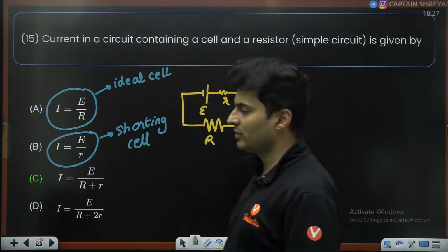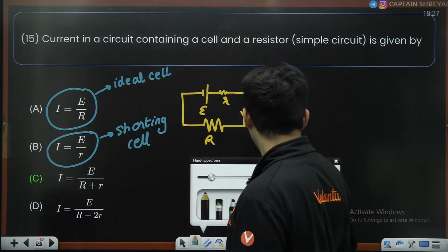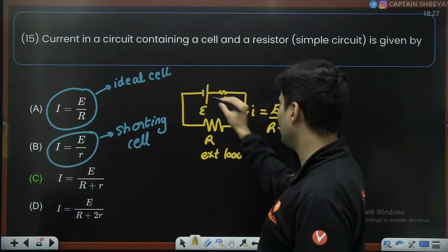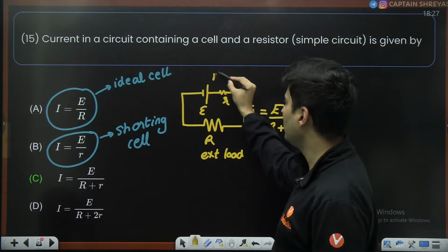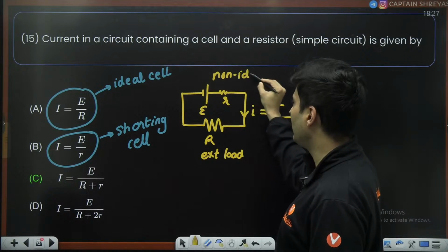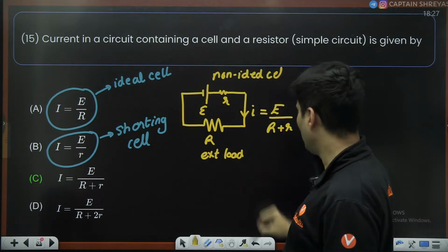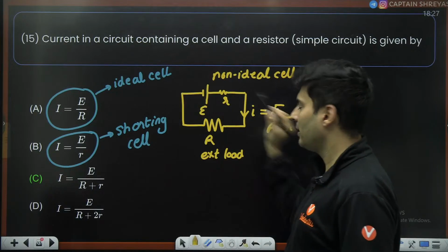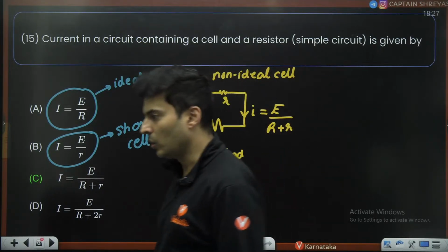Then you will get this formula. This one is for your external load with a real battery, a non-ideal cell. This is the formula. Okay?